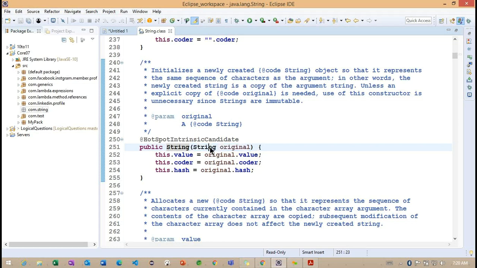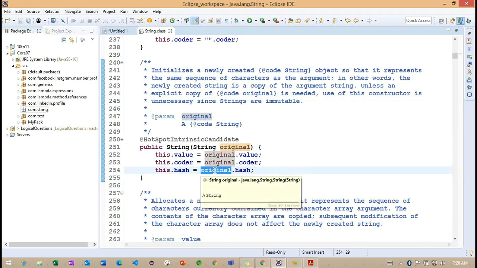The String class we are discussing, this is the name of the constructor, which is expecting one parameter, the data type also being the same class. Now it is a string. Based on this original class, they are trying to find out the original value, original coder and hash code. Getting the point? Whatever hash code we get based on this original string is stored into instance variables. These three we can understand as the instance variables here.